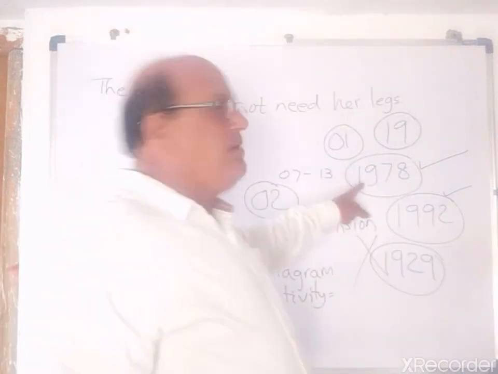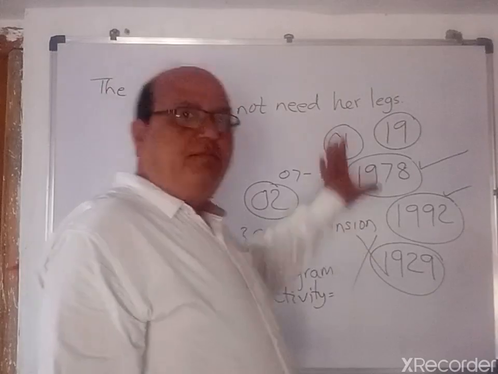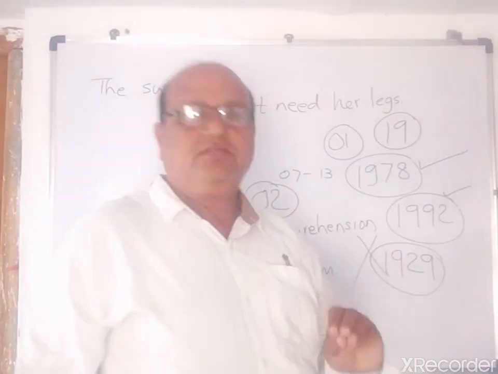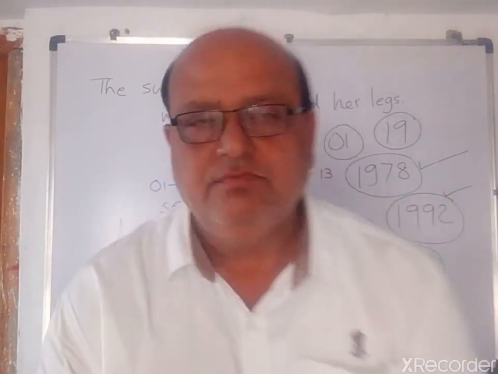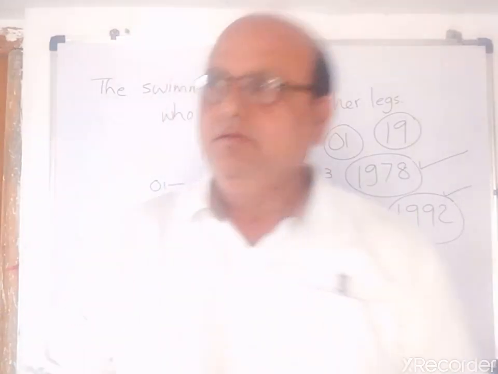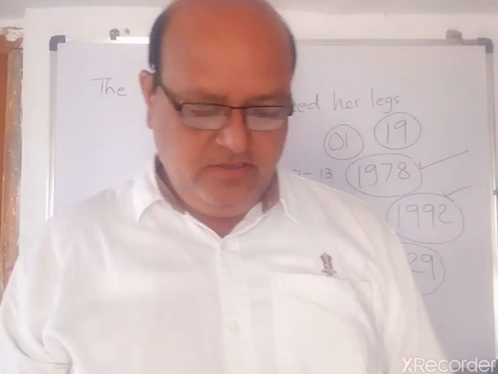We should not bother about 1978 or the date of birth. Just that she was struck by polio at the age of 2. Remember, and you can search this information on Google and you will be clarified.